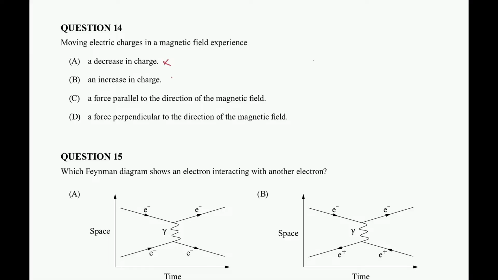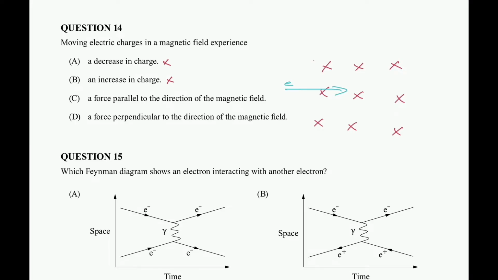Nor is it going to increase in charge, so it's going to maintain it. So a force parallel to the direction of the magnetic field. So we're thinking of, here's a magnetic field. X's I always remember as into the page. I think of digging up treasure. That means the direction of the magnetic field line must be into the page. If I then have an electron that comes into that magnetic field, it experiences a force.